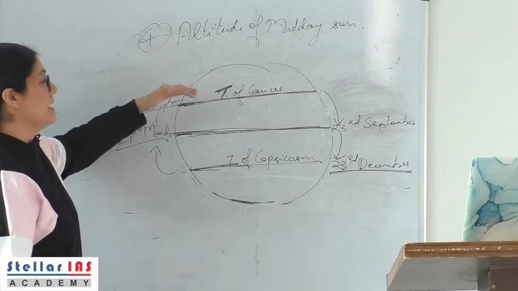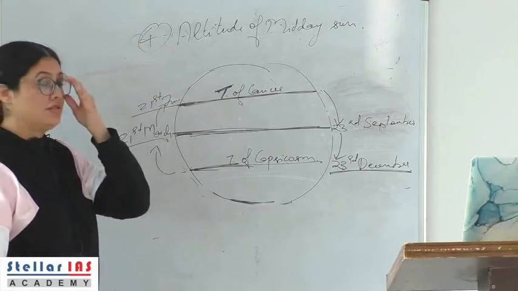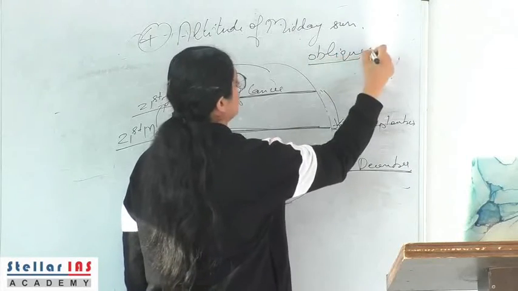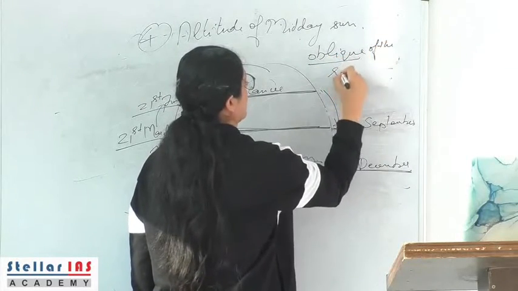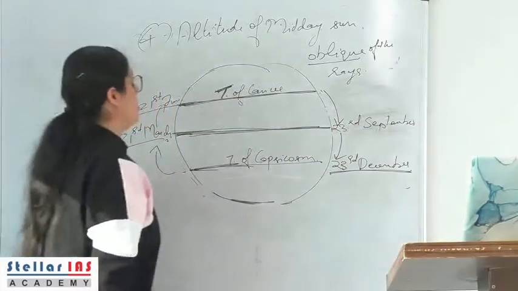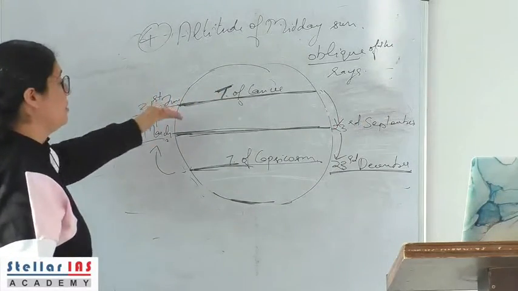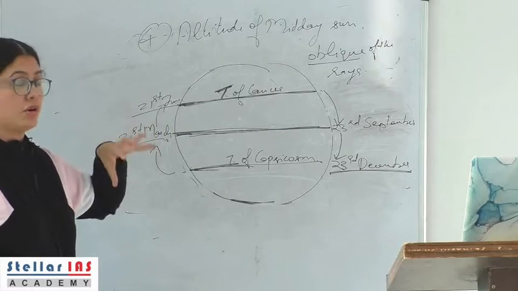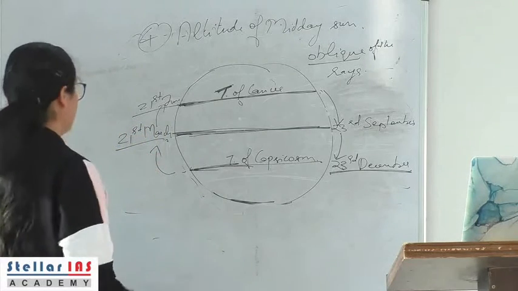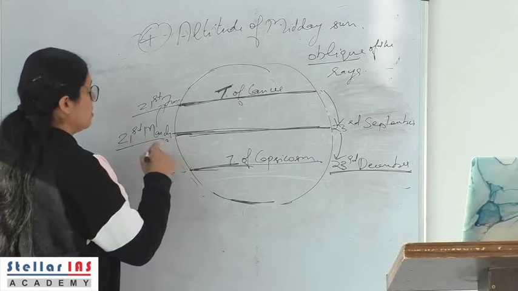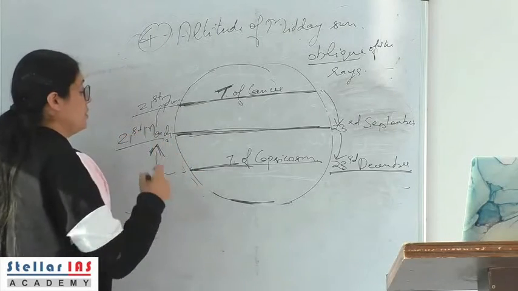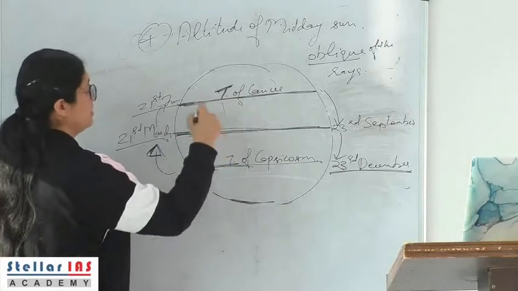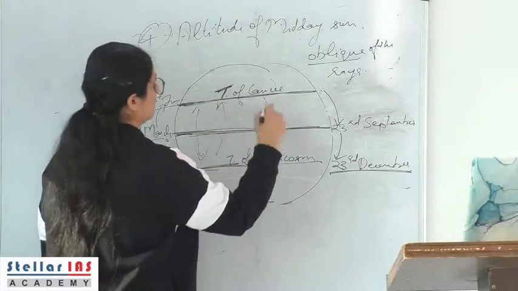All the places that lie beyond the two tropics, they always receive oblique rays of the sunlight and not vertical rays. Vertical sun always appears to be vertical overhead at any point between the two tropics.